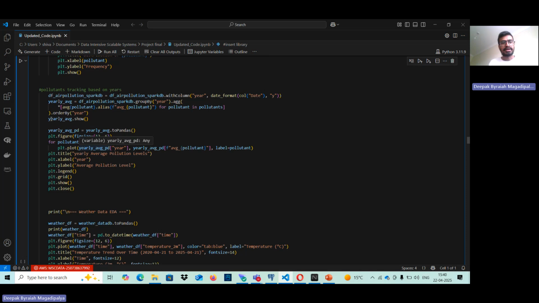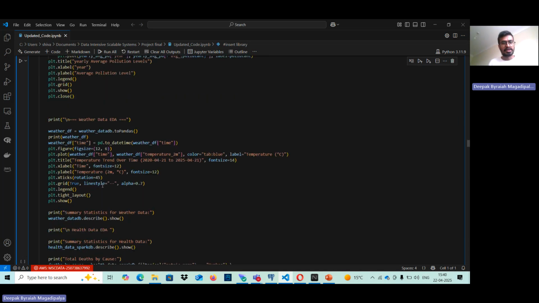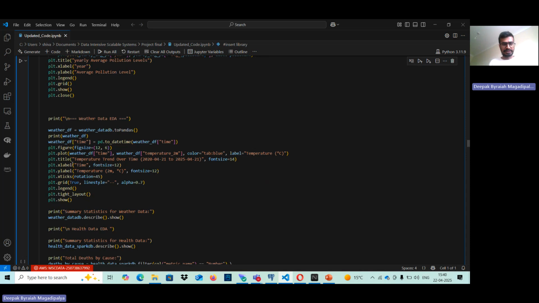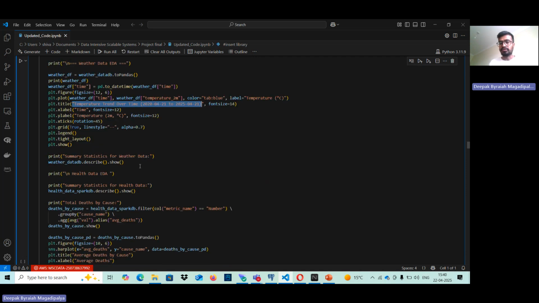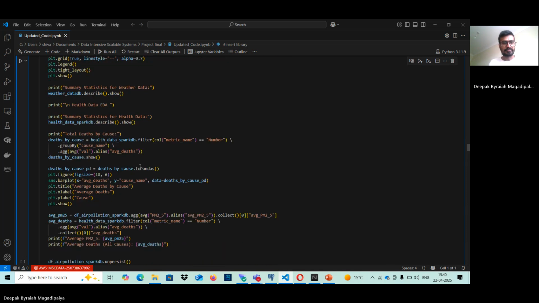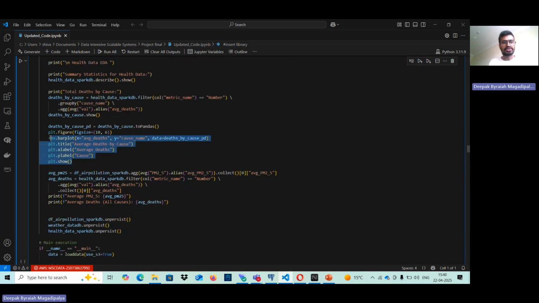And then in this diagram, we are going to track how the pollutants are being increased or decreased on each year basis. This diagram is to analyze the trends over a 5-year period of time, to see the weather change that happened. So with that, this visualization coding part shows the deaths that have happened due to respiratory issues and other issues.